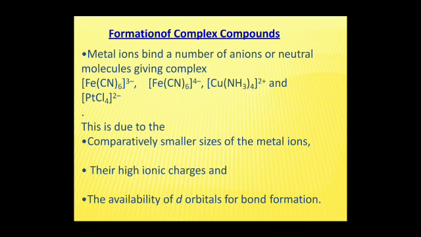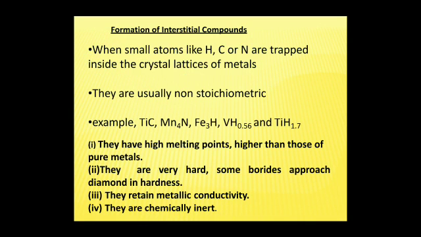Next is the formation of complex compounds. Metal ions bind a number of anions or neutral molecules to give complexes. This is due to the comparatively small size of the metal ions, their high ionic charge and the availability of d orbitals for bond formation.